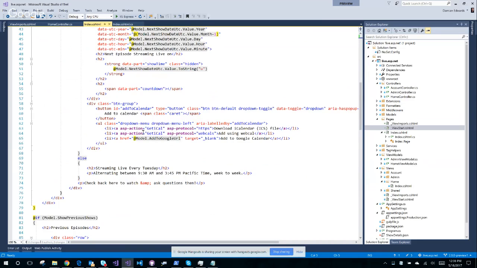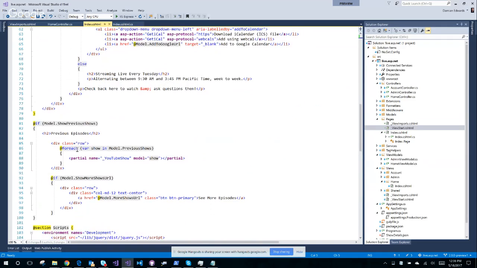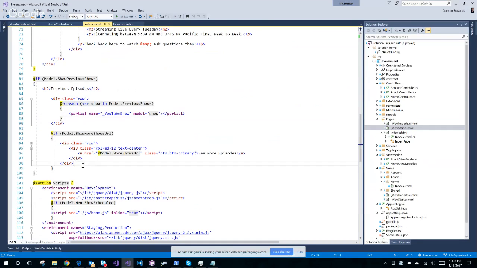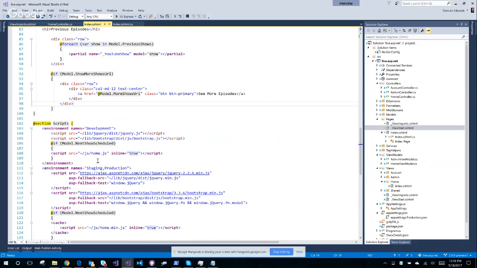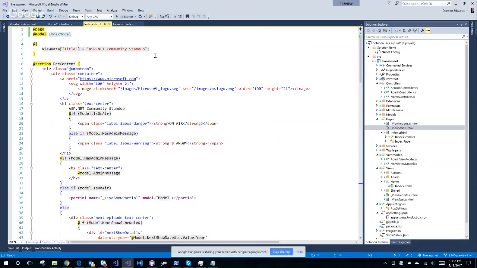It's one of the nice things. All right, I won't change that yet. Okay, all good. Render a partial. Now, it's not going to find my partial because my partial, oh, it will actually, because we do look in shared. So that will actually work. All right, this is good. I can migrate this over slowly. Section scripts, that's all going to be fine, I think. All right, so that's my home page.